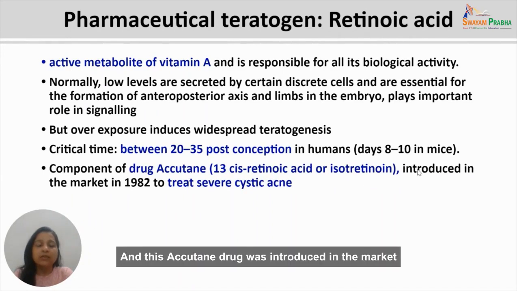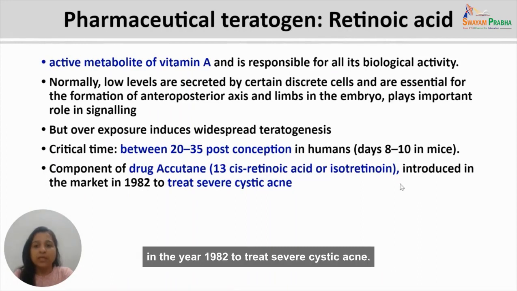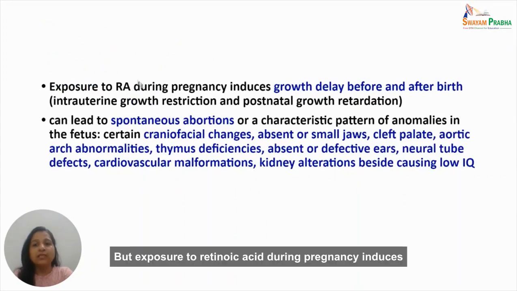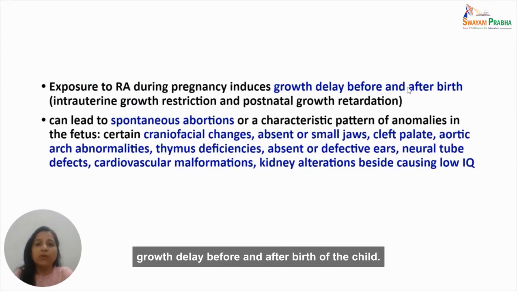This Accutane drug was introduced in the market in the year 1982 to treat severe cystic acne. But exposure to retinoic acid during pregnancy induces growth delay before and after birth of the child. That is, it causes intrauterine growth restriction and also postnatal growth retardation.